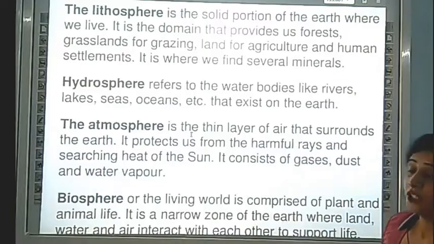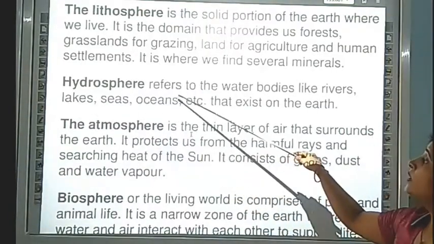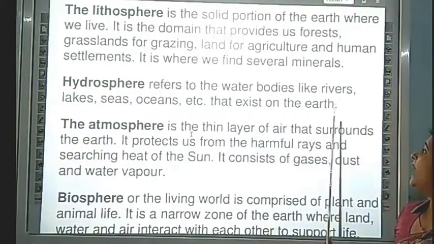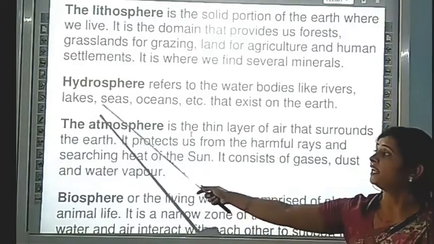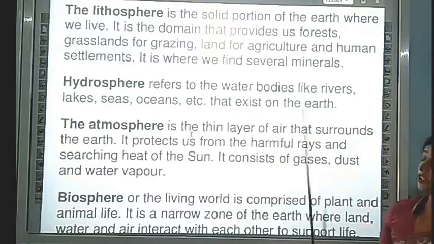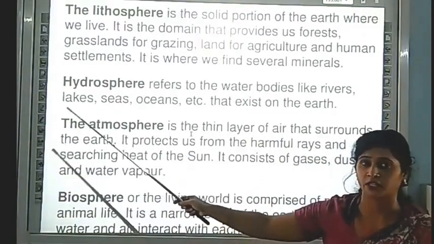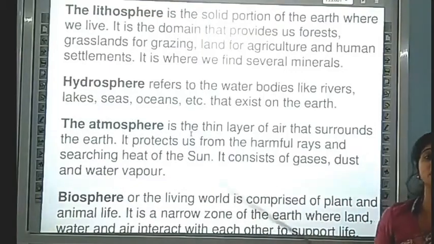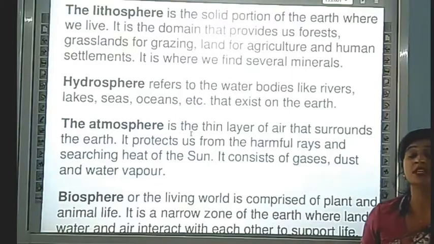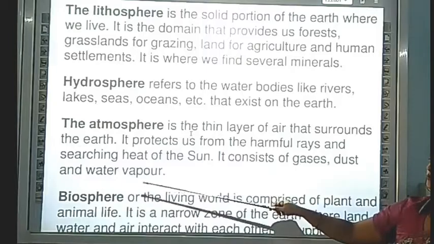Now we are coming to our second sphere, that is the hydrosphere. It refers to all the water bodies on our earth, like rivers, lakes, seas, oceans, etc. Whatever water bodies exist on the earth are considered the hydrosphere. All the water bodies, sea, pond, lake, oceans, make the hydrosphere.